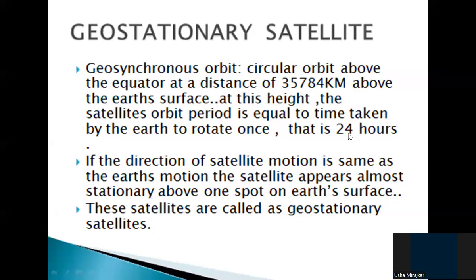Both are matching. Now if we also keep the direction of the satellite's motion the same as the Earth's motion, then what will happen? The satellite appears almost stationary above one spot on Earth's surface.